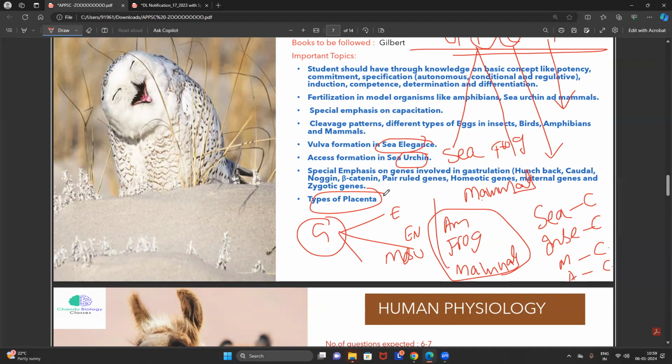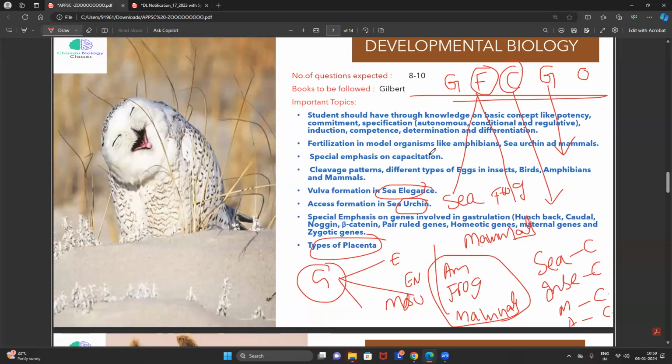What happens when a mutation occurs? Which genes are responsible for what? How many genes are present? Where are they located? These kinds of specific questions can be expected from the chapter of developmental biology. No point of getting confused, friends. For this, the groundbreaking and standard reference book is Gilbert. I know it will be a little difficult for all of you, but you have to read it compulsorily.